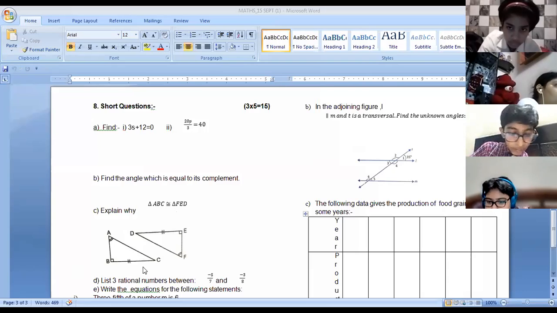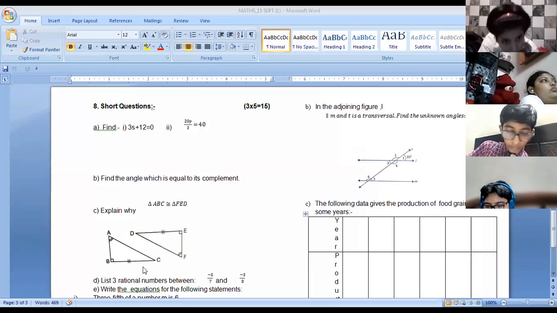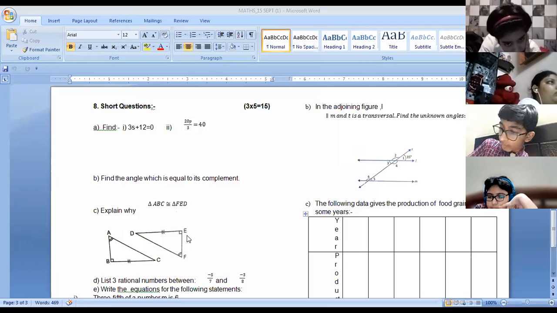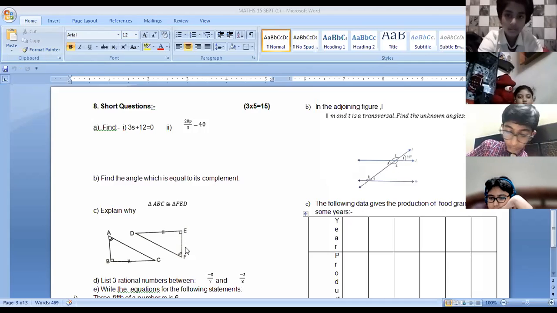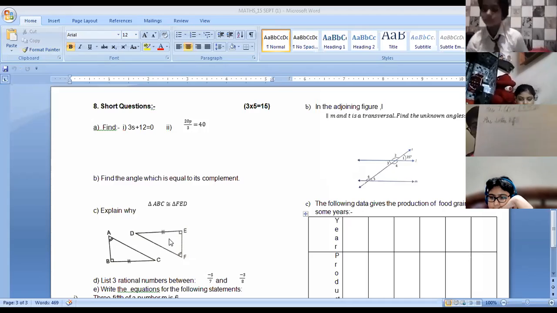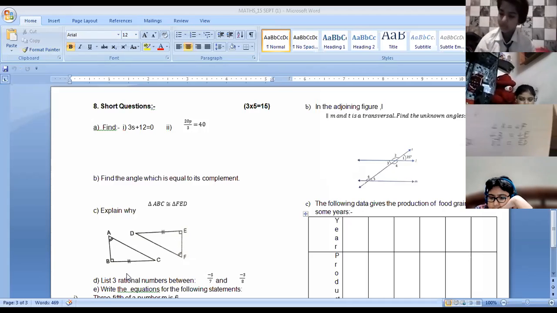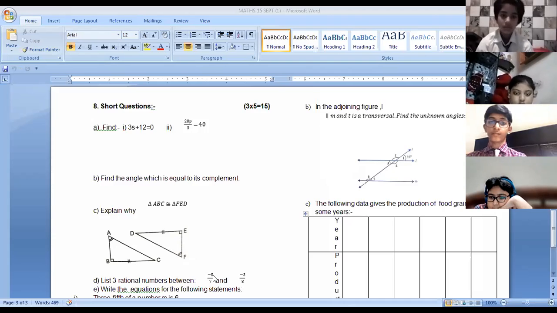Triangle ABC is congruent to triangle FED. ASA. Angle, side, angle. ASA congruence criteria is right. 45 is equal to its complement. That's right. Whatever the part is given, you can write here angle A is equal to angle F and angle B is equal to angle E. ASA congruence criteria is correct. Yes, beta, that's right.